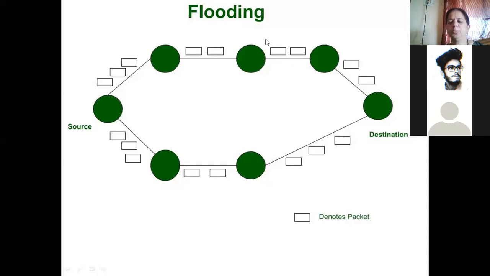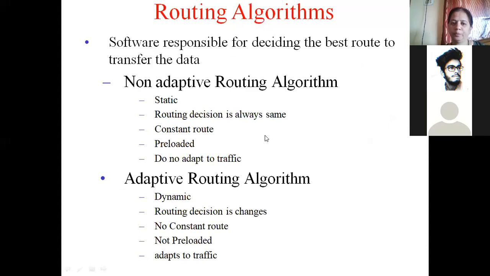Okay, we are going to continue our discussion on routing algorithms. Last class we learned what a routing algorithm is. Basically, a routing algorithm is software responsible for deciding the best route along which data can be transferred. So what route the packets must take to reach the destination will be decided by the routing algorithm.